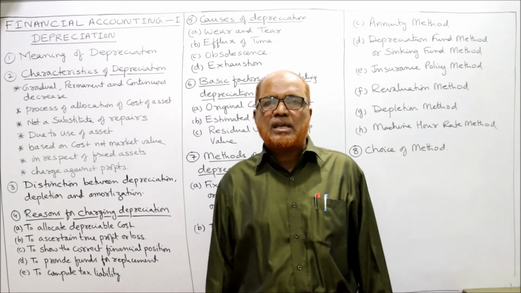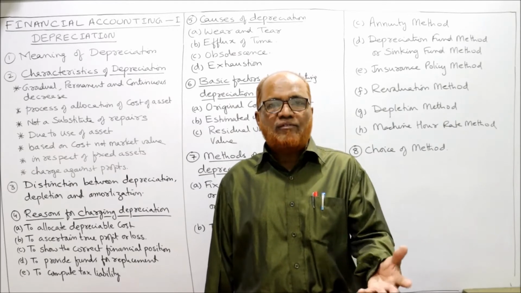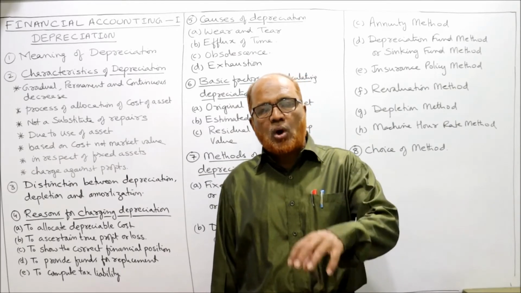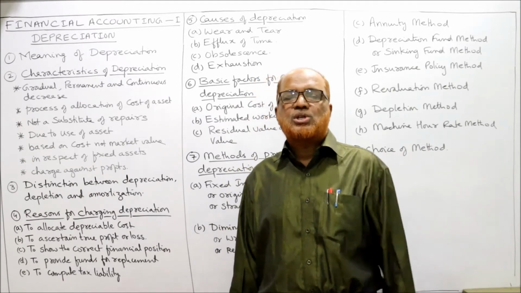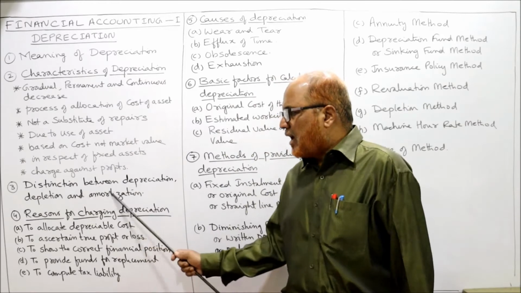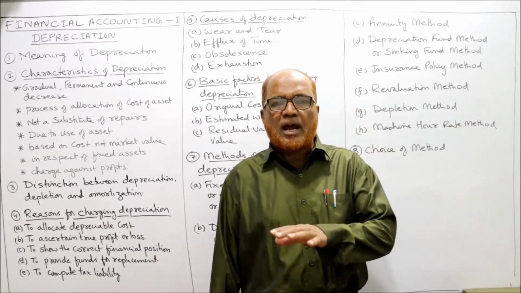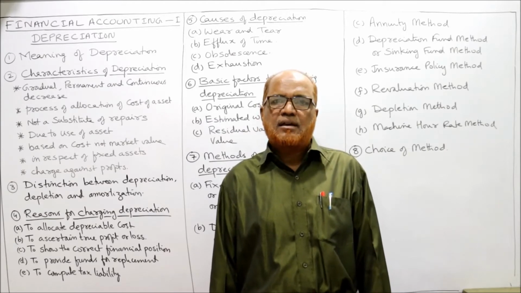Just like stone quarries are there, or coal mines are there, oil fields are there. So as long as we extract the resources from the nature, the value will decrease. That is called depletion.